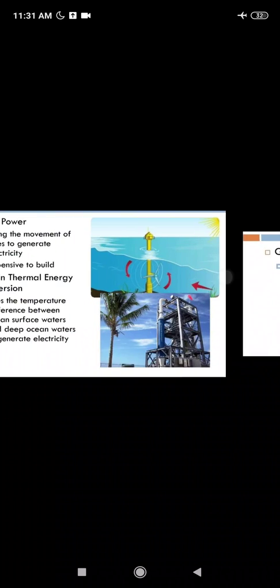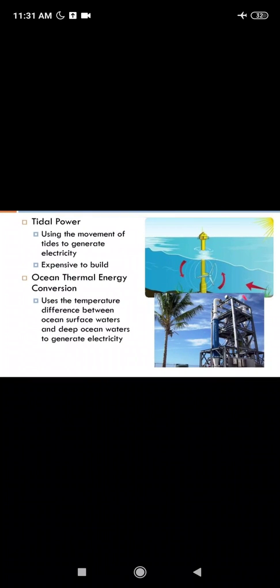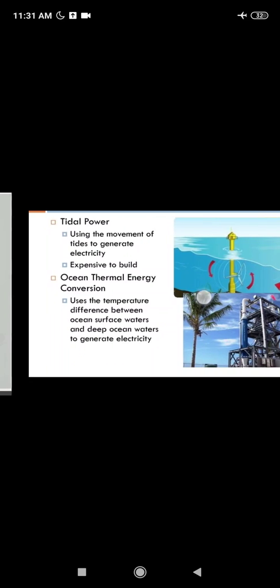Next, geothermal energy. It is one of the renewable sources of energy, and geothermal energy is the energy from the heat of the earth's crust, where the water is heated or steam is produced by using this energy to produce electricity. Next is the tidal energy. Tidal energy is the energy produced by the sea waves to rotate the turbines to produce electricity. So these are some renewable sources of energy.